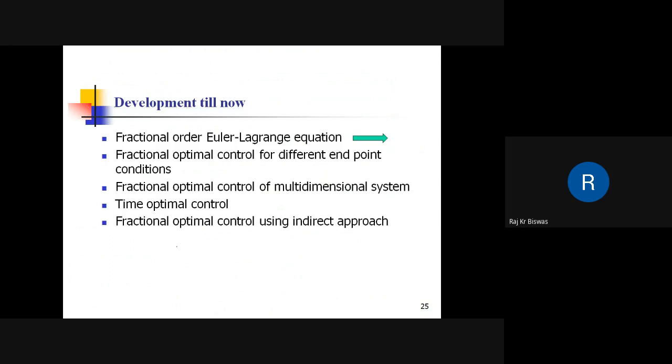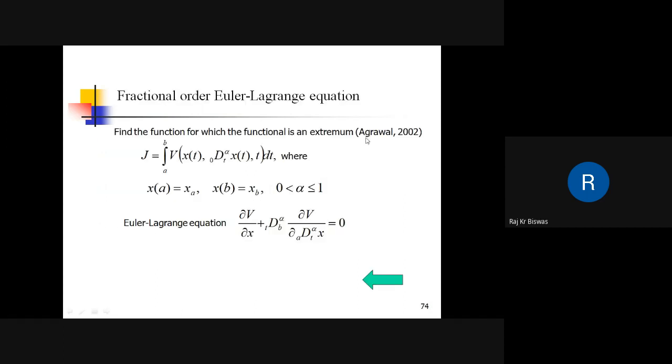So what is the development in the area of fractional optimal control till now? Fractional order Euler-Lagrange equation is the very basic problem, and this is what the extremization of the equivalent integer order problem will be.